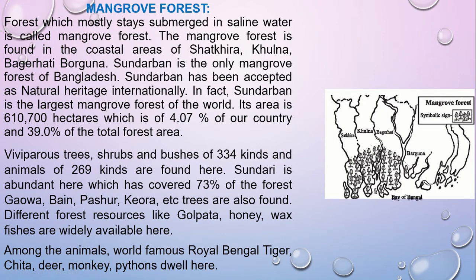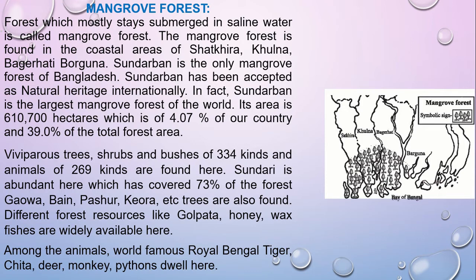Mangrove forest is a coastal region forest, which is mostly submerged in saline water. That is why the pH of this forest is a little alkaline, like 7.5 to 8.5.